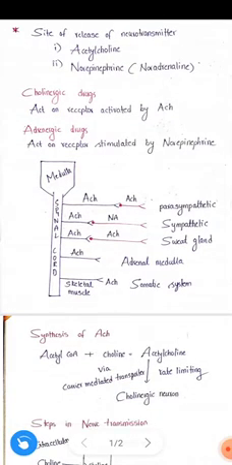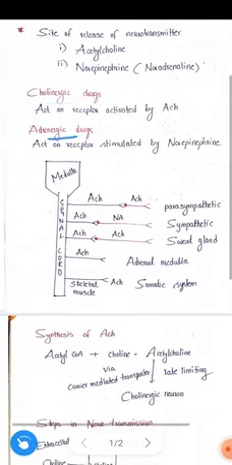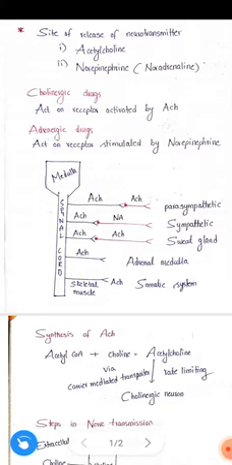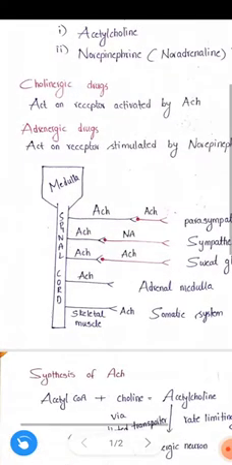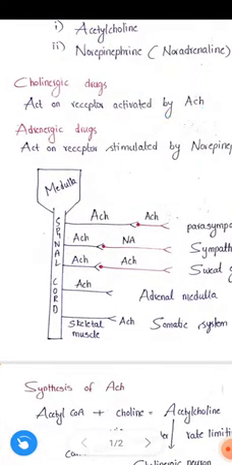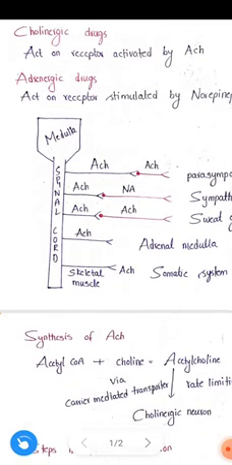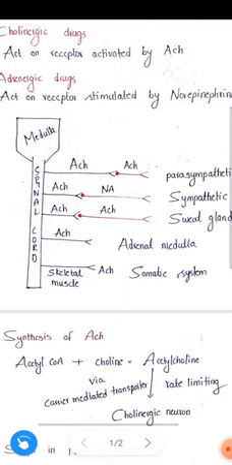Coming to the terms cholinergic drugs and adrenergic drugs. What are cholinergic drugs? Drugs that act on the receptor activated by acetylcholine, we call these cholinergic drugs. Next, what are adrenergic drugs? Drugs that act on receptors stimulated by norepinephrine, we call these adrenergic drugs.